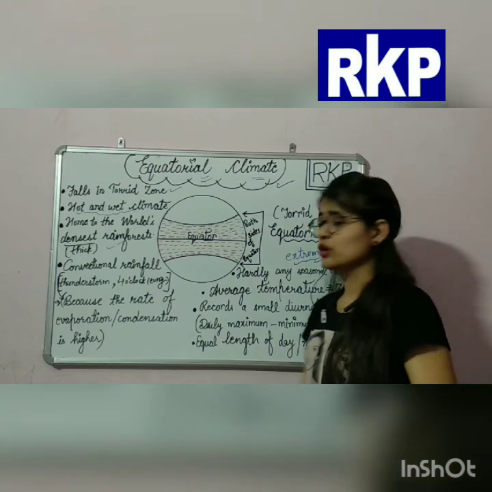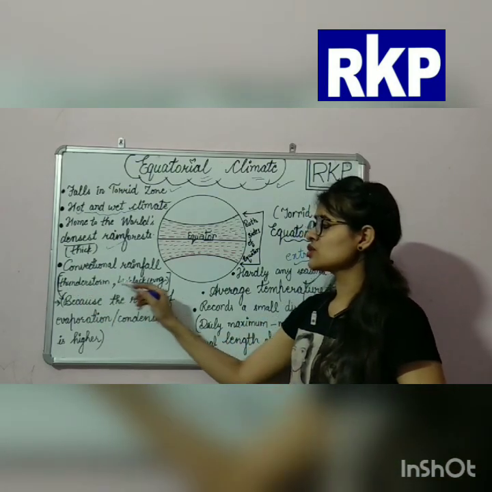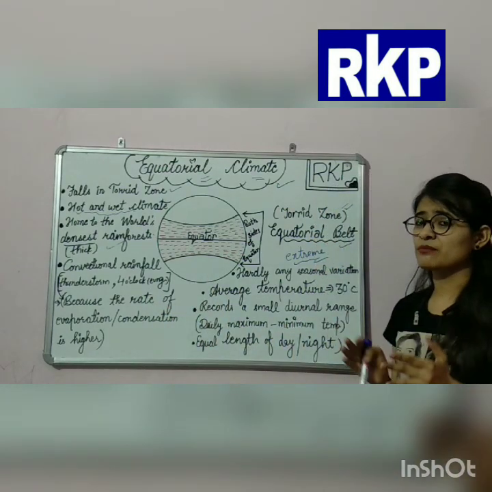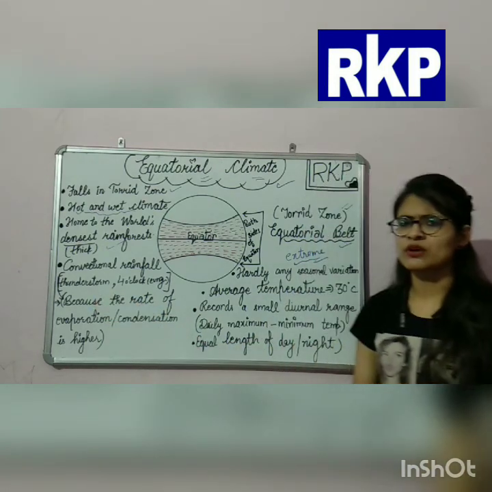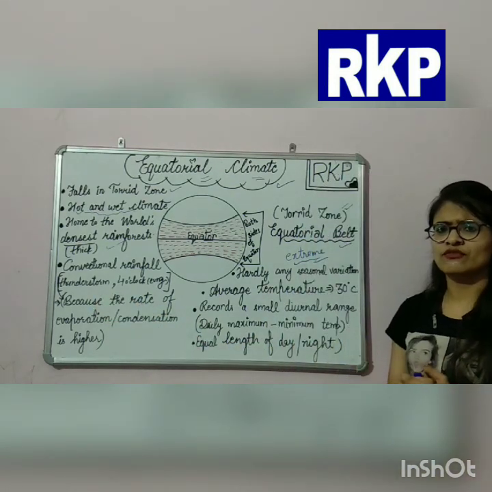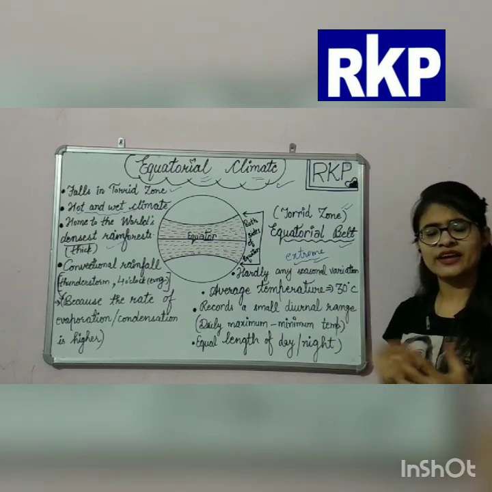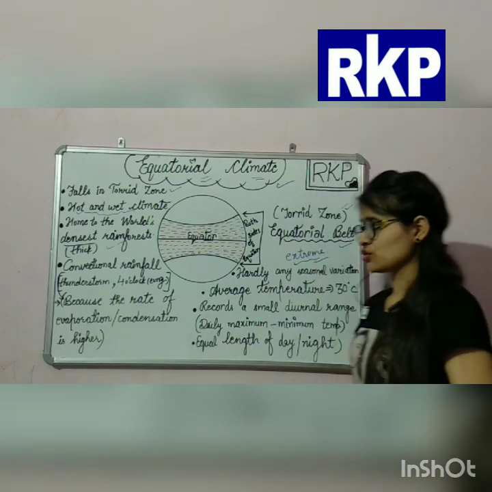This type of rainfall is called convectional rainfall. It occurs with thunderstorms at 4 o'clock in the evening. What is a thunderstorm? A storm with clouds roaring and heavy rainfall. Okay, that will be called a thunderstorm.